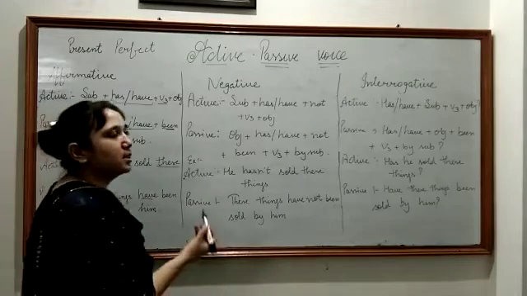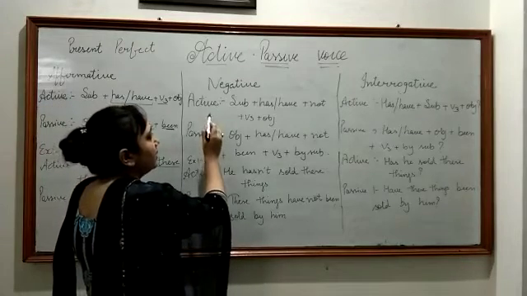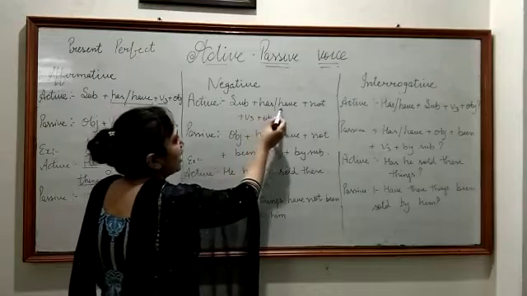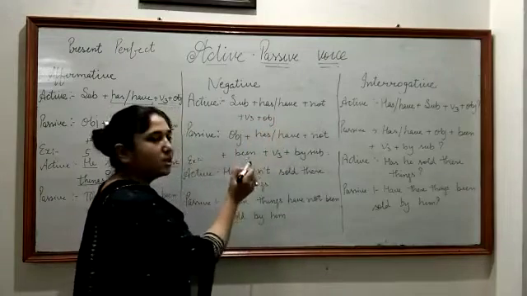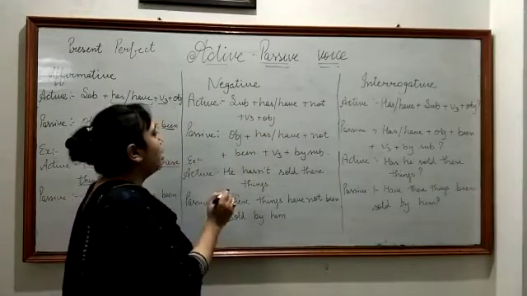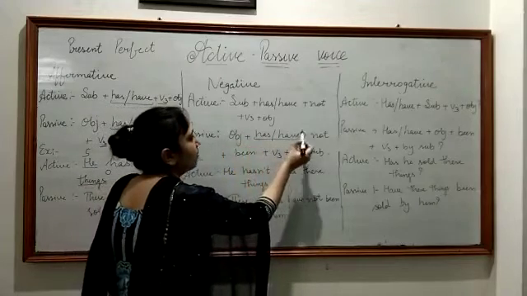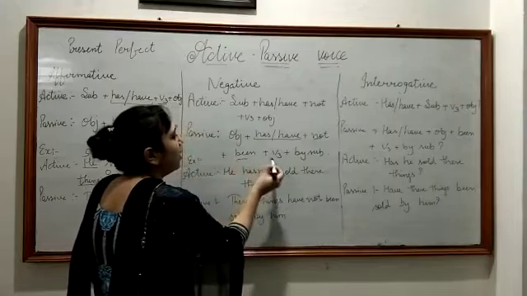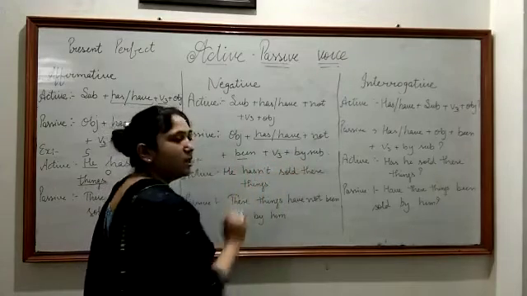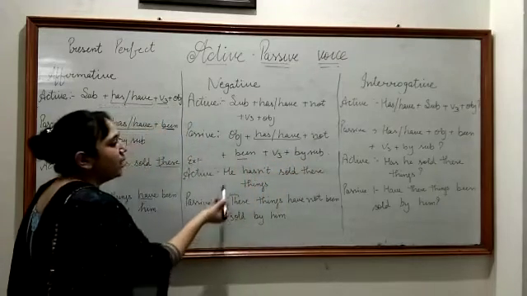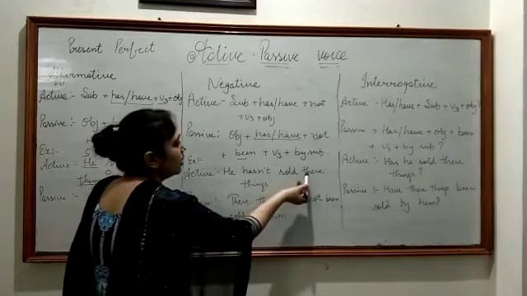So our next type is negative. Negative active sentence, subject plus has/have plus not plus V3 plus object. When we change this into passive, it is object plus has/have not been plus V3 plus by subject. Like in this example, he hasn't sold these things.